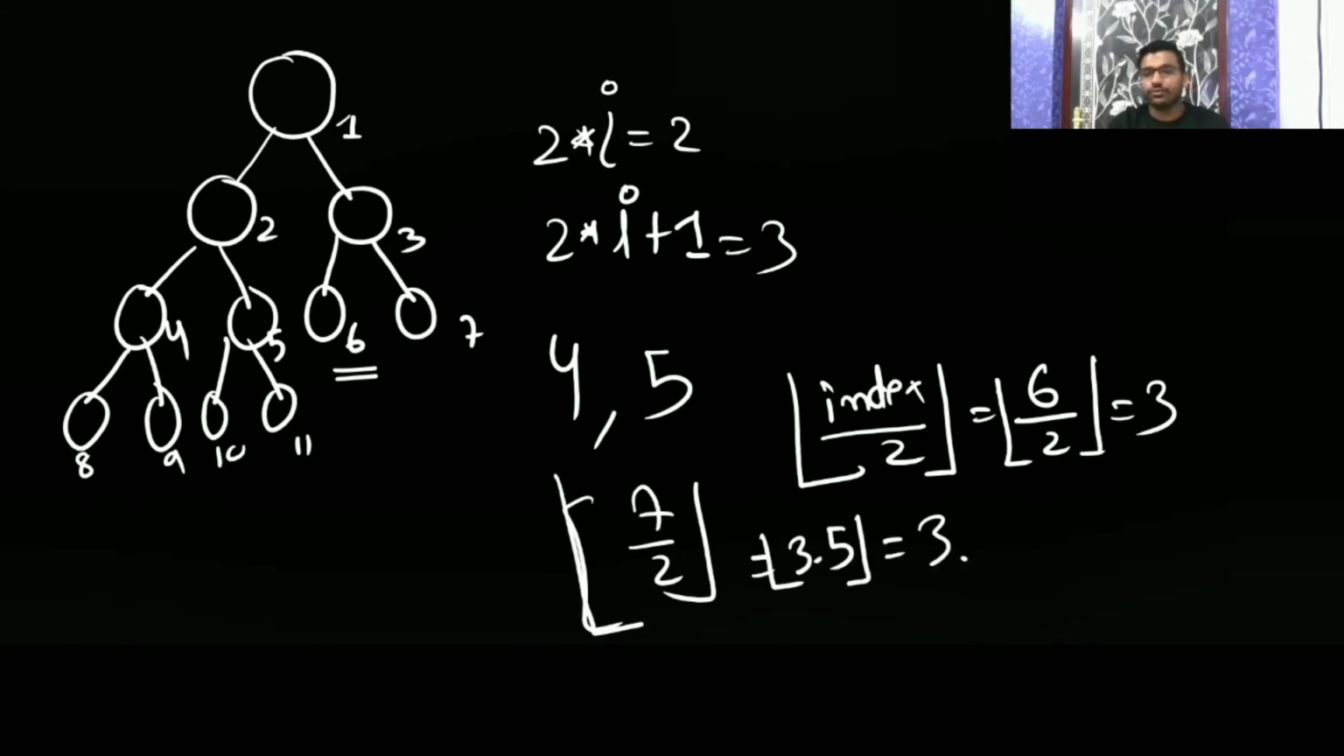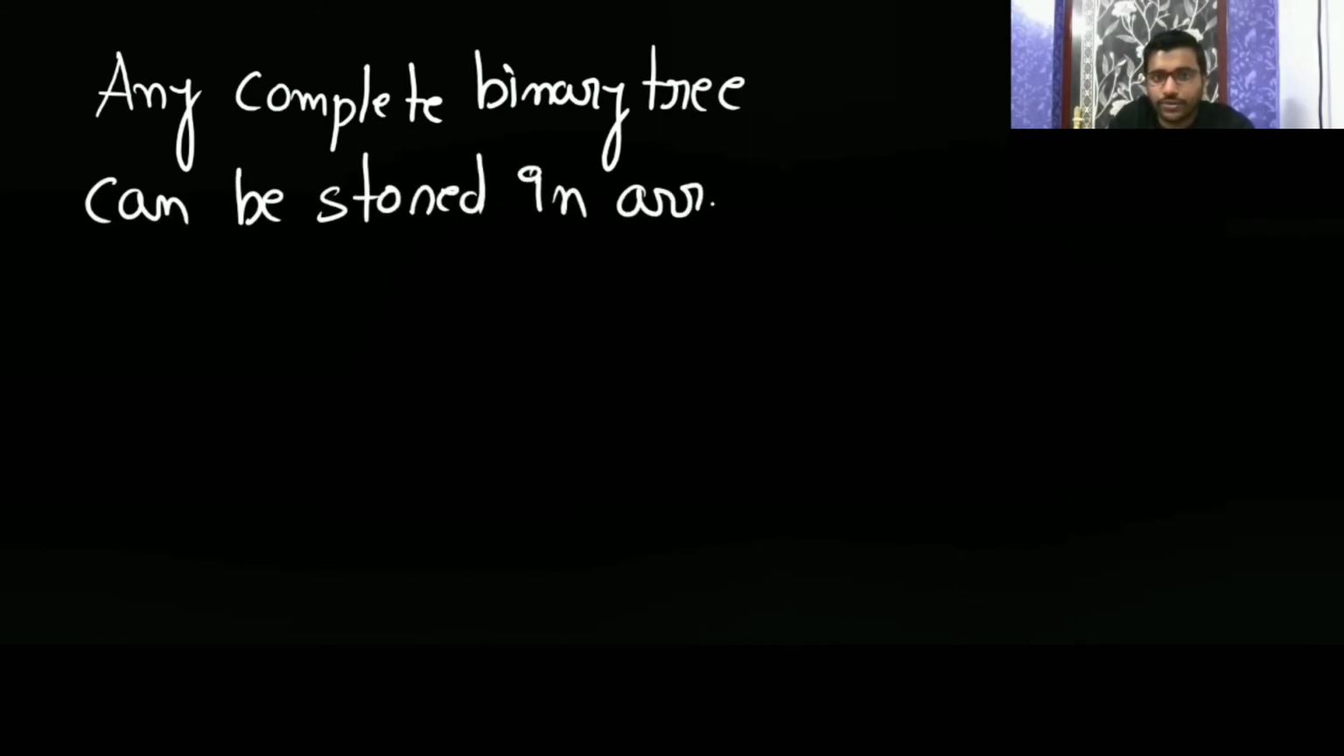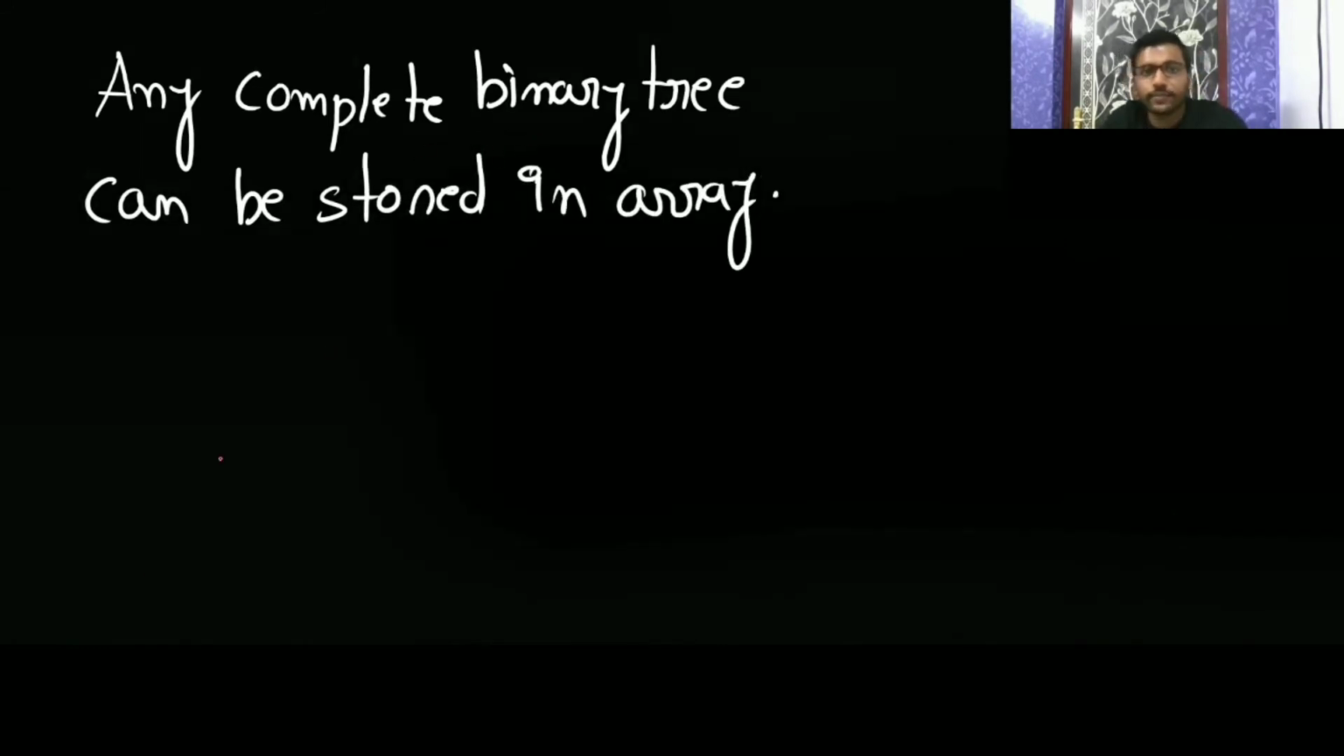So by this, if you are storing the complete binary tree in an array, then also to fetch its parent or go to the left child index or right child index, it is easy, instead of a linked list. So it is going to be an advantage. Any complete binary tree can be stored in an array.